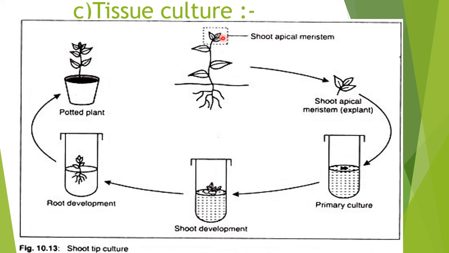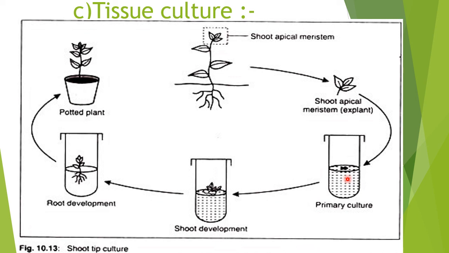So from that a portion is removed. Okay, that shoot apex we call an explant, because the portion of the plant which is removed from the parental plant for culturing is known as an explant. Now it is taken into a culture medium. This culture medium will have all the nutrients required for the growth of the plant.